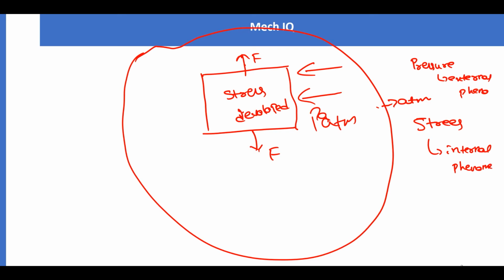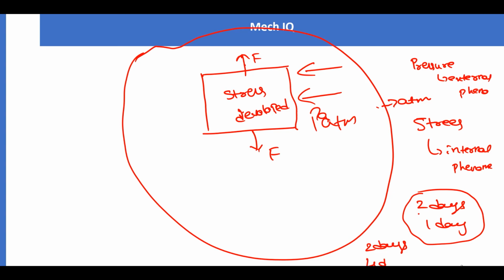I'll give you a general example of how we describe pressure and stress in real life. If a professor gave a task of 2 days and gave only 1 day to finish it, what do you say to your friends? That professor has been putting a lot of pressure on me. This is a case of pressure. Now let us say there is a work of 2 days, you have been given 4 days to complete it, and you wasted 3 to 3.5 days.